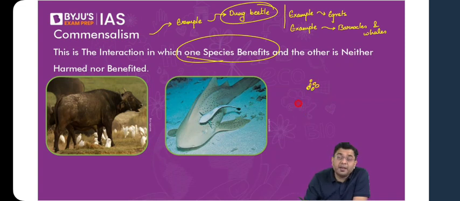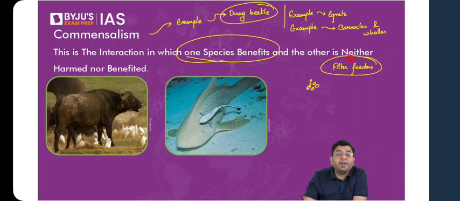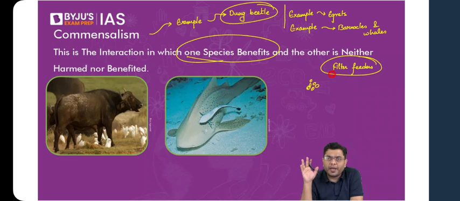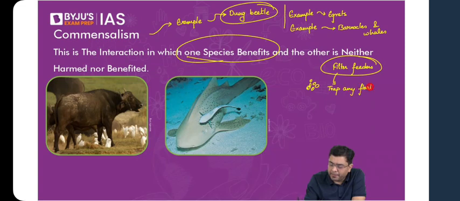Barnacles are also referred to as filter feeders. What is the meaning of filter feeder? These basically are those species of organisms, aquatic species in general, which stay in their own place and trap any floating food object going around them and consume it. So these are the ones which trap any floating or moving food particle and then use it for consumption.